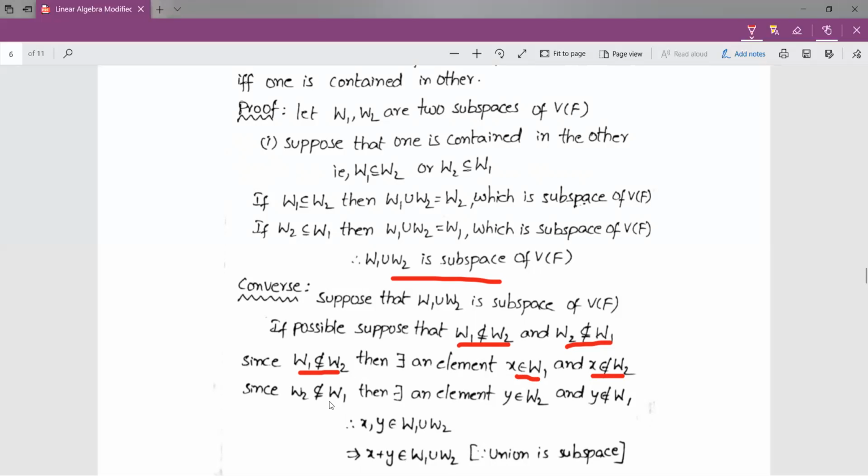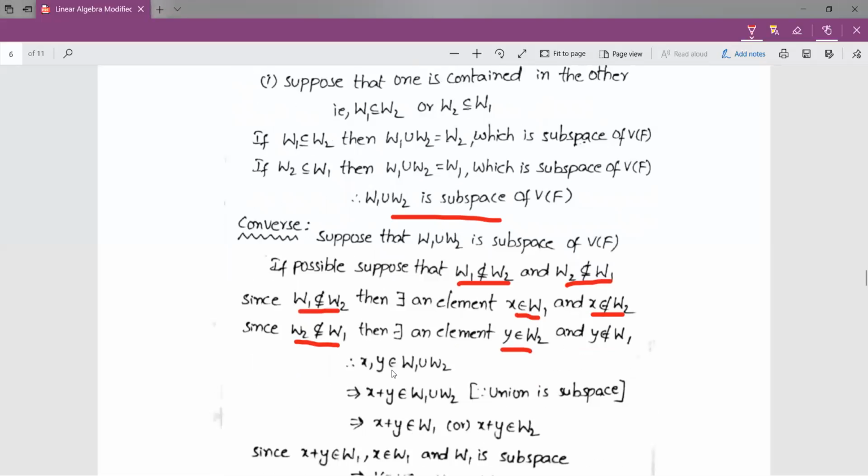Coming to the next point, since W2 is also not a subset of W1, once again by the definition of not subset, there exists an element Y that belongs to W2 and Y does not belong to W1. Therefore, X belongs to W1 and Y belongs to W2, so X, Y together belong to the union W1 union W2.